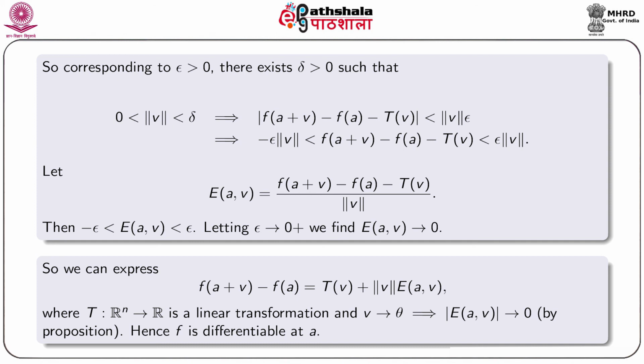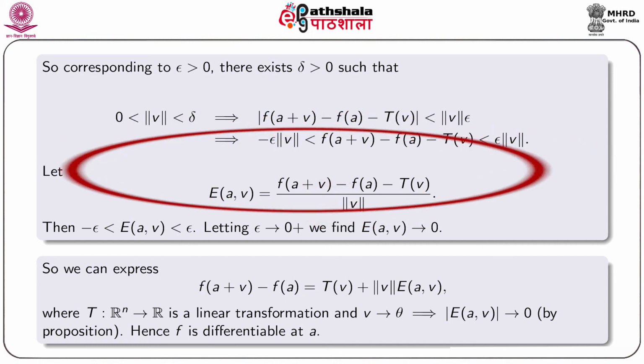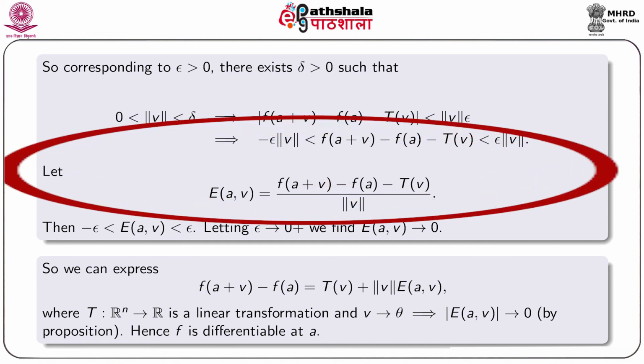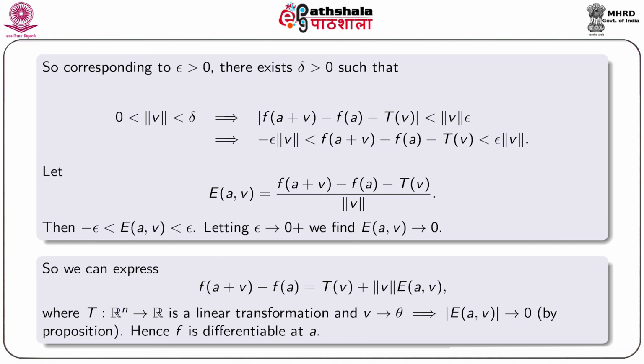That is, the quantity f of a plus v minus f a minus t v is bounded below by minus epsilon times norm v and bounded above by epsilon times norm v. Let EAV be defined by the ratio f of a plus v minus f a minus t v by norm v for all v in some deleted neighborhood of the origin. Then we can easily find that EAV is bounded by the quantities minus epsilon and epsilon.